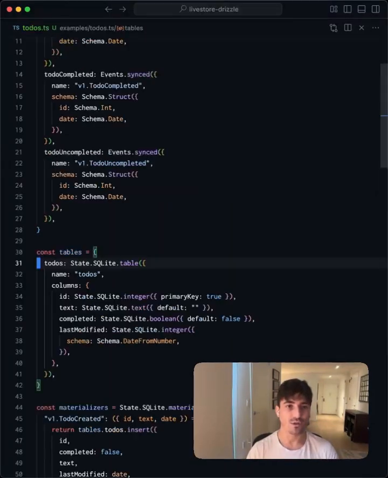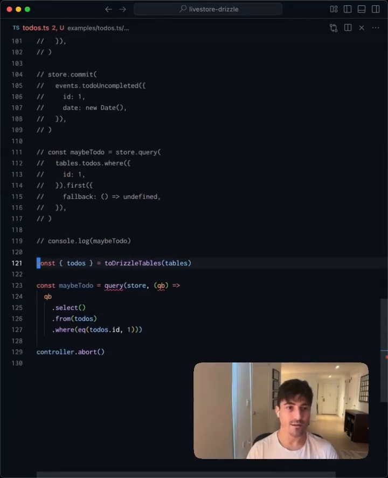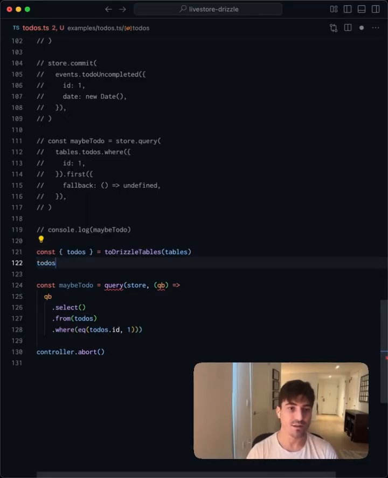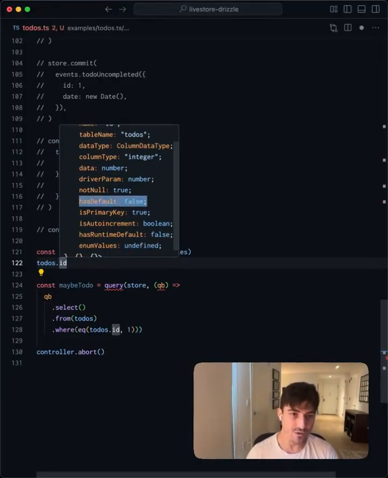Now, if we go back to our to-dos example, let's import from LiveStore Drizzle. We'll bring in toDrizzle tables, and let's see if we're getting back some of the things we would expect on the Drizzle table equivalent. First off, it should have an ID, which it does. And then we see a SQLite column wherein it has the table name, the column type, data type, the driver param, the fact that it's not null, the fact that there's no default, the fact that it is a primary key, and then auto increment is set to Boolean.